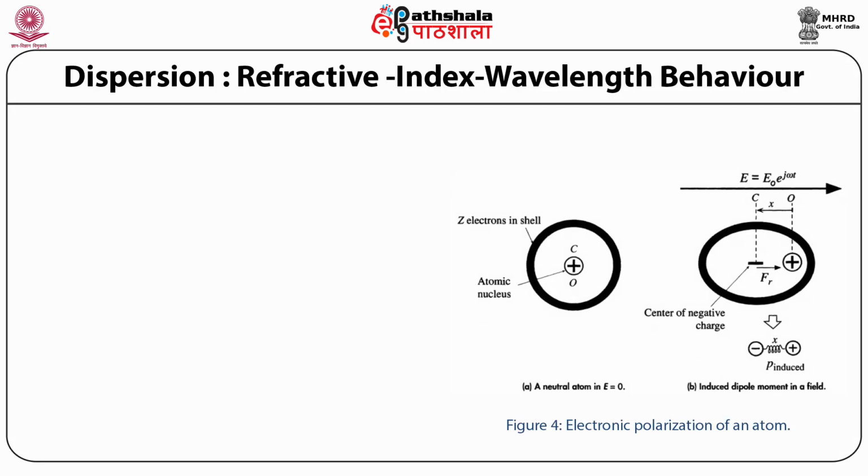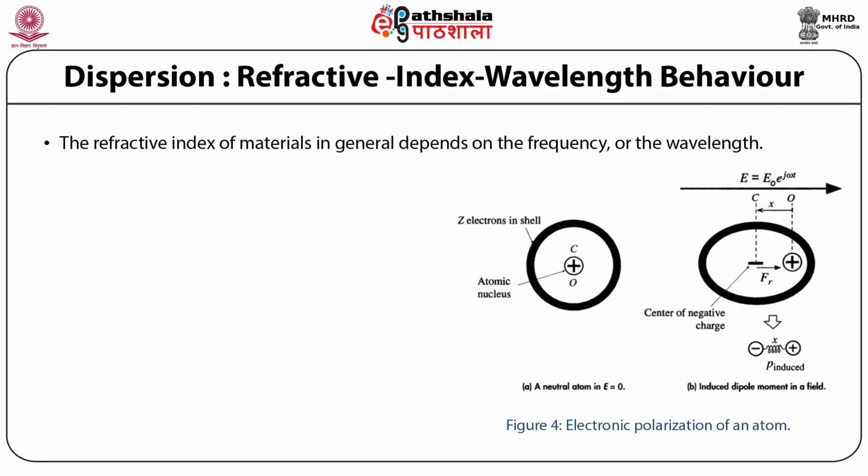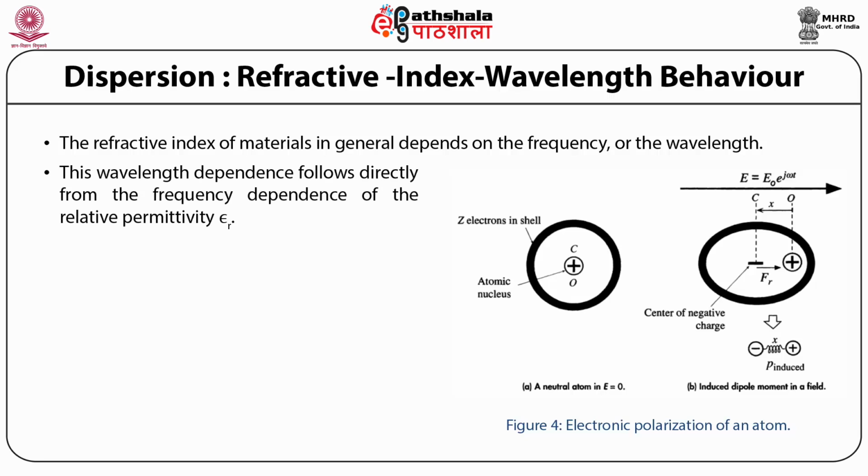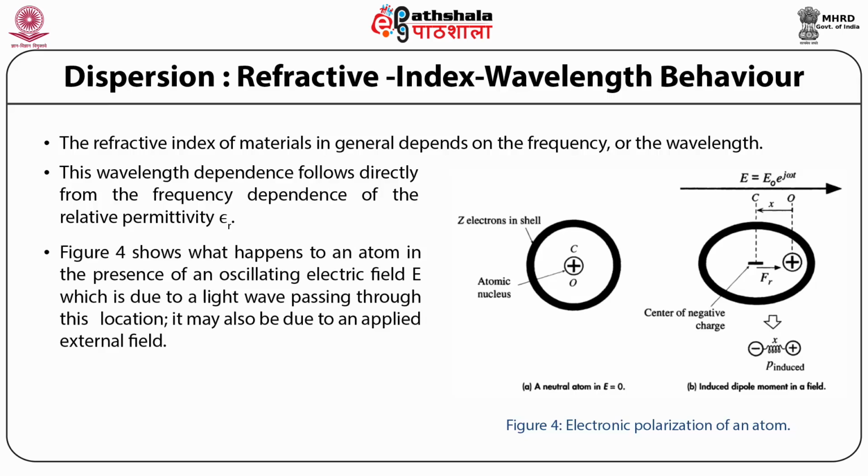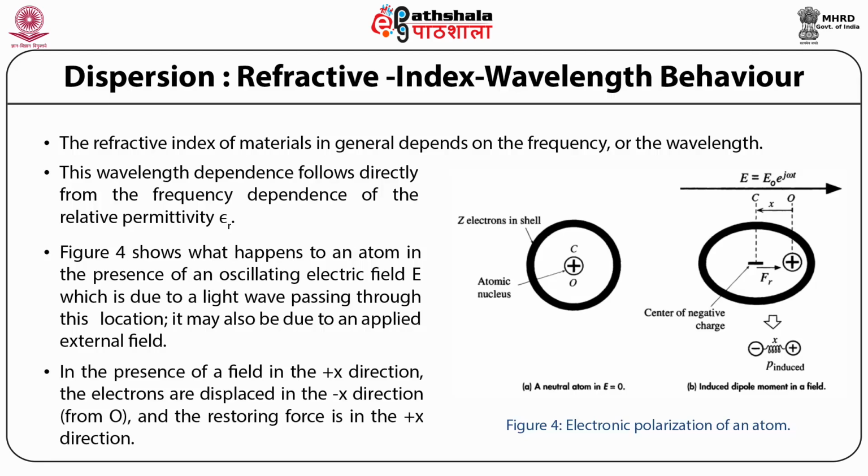Dispersion, refractive index, wavelength behavior. The refractive index of materials in general depends on the frequency or the wavelength. This wavelength dependence follows directly from the frequency dependence of the relative permittivity epsilon r. Figure 4 shows what happens to an atom in the presence of an oscillating electric field E, which is due to a light wave passing through this location. It may also be due to an applied external field. Figure 4 shows the electronic polarization of an atom in the presence of a field in the plus x direction. The electrons are displaced in x directions from O, and the restoring force is in the plus x direction.